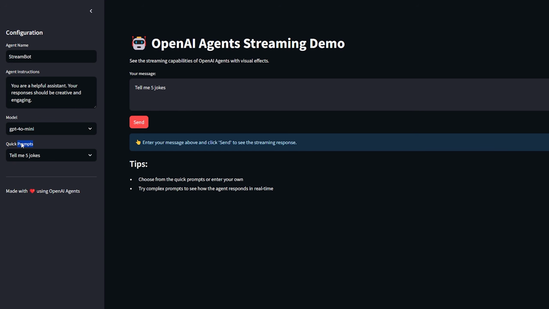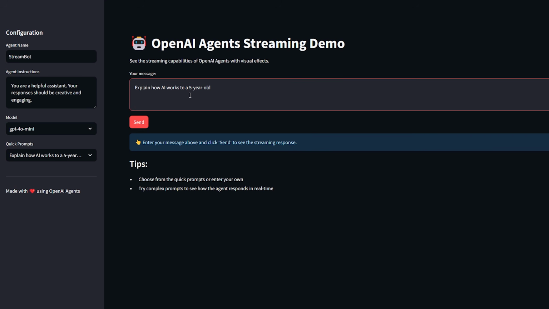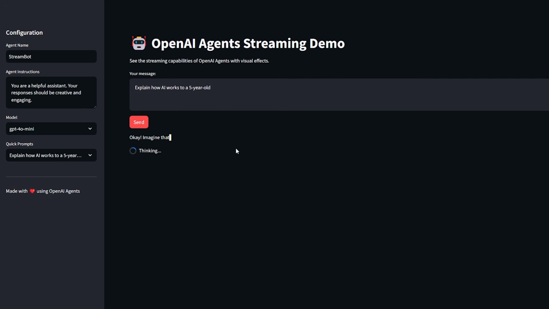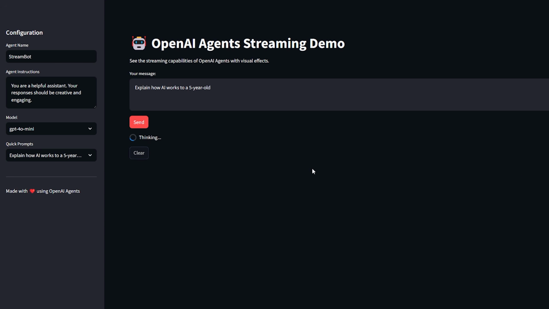I also have some quick prompts, or just example prompts, that you can load in just for fun. So what you can do is use the quick prompt, or you can edit this to be whatever you want, and then click run. And you can see that it's streaming the response back. It's very fast, but it is doing it, as you can see. Let's try it again.